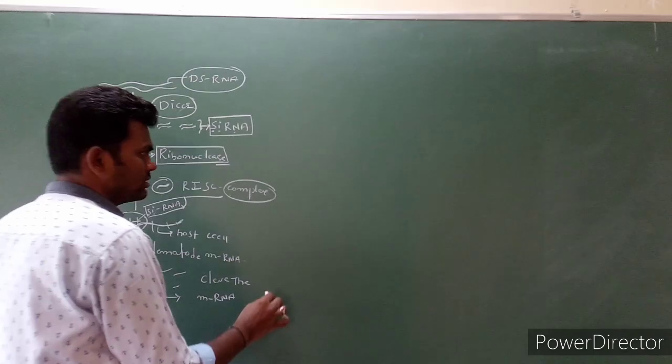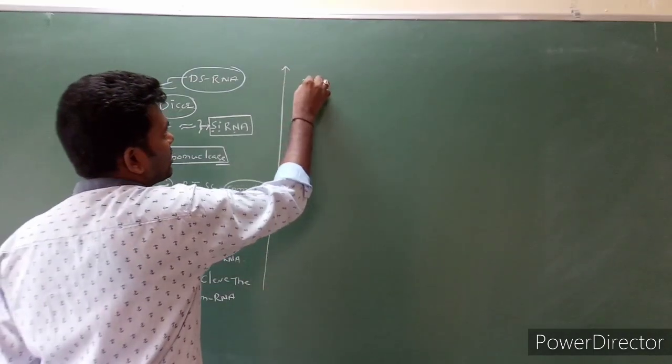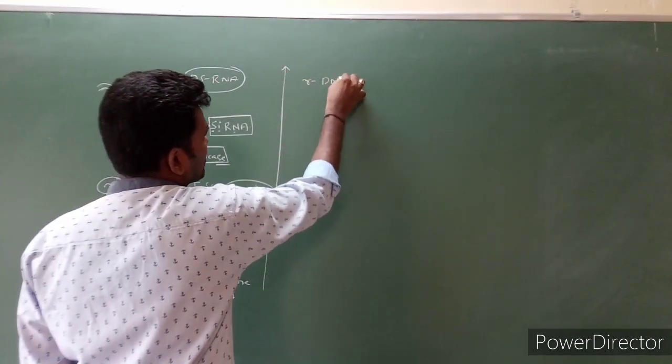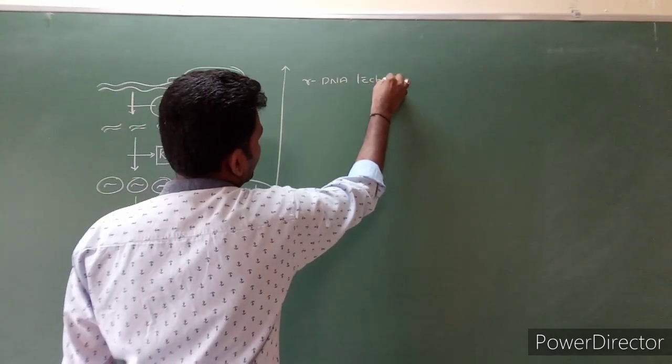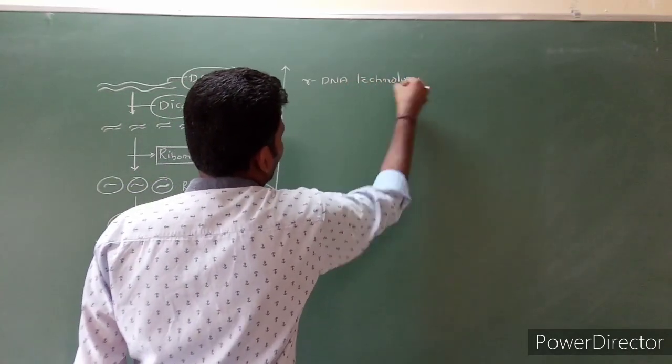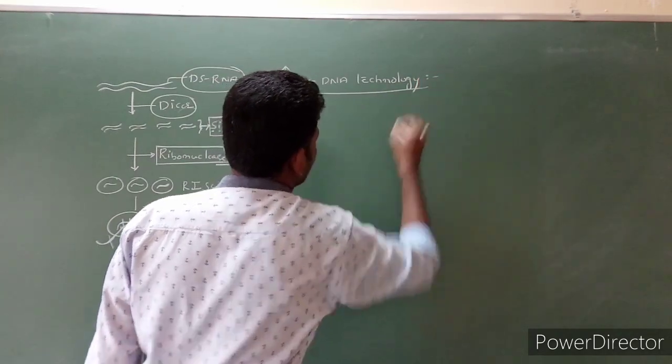I said one more method is there, that is rDNA technology. In this technology, what do we have to do? Simple.